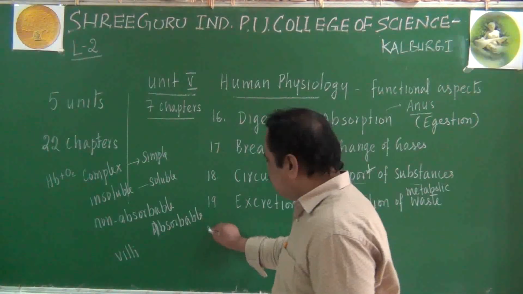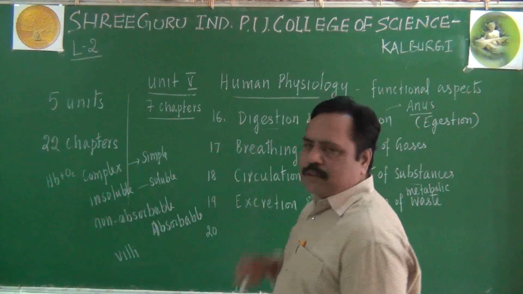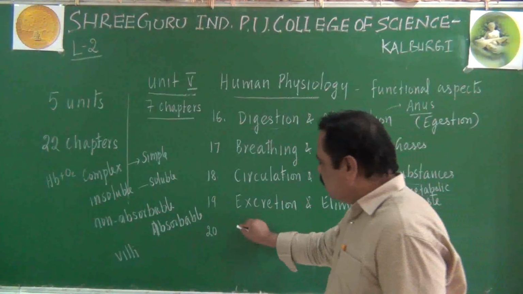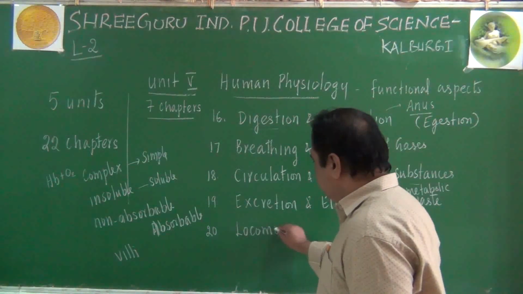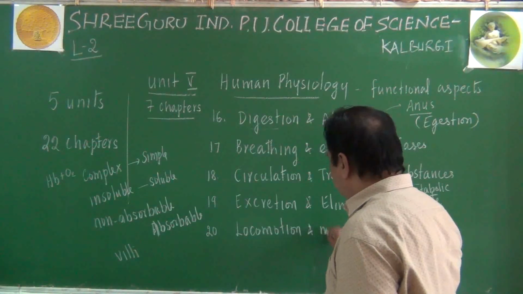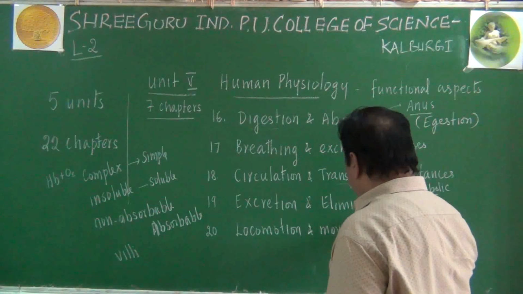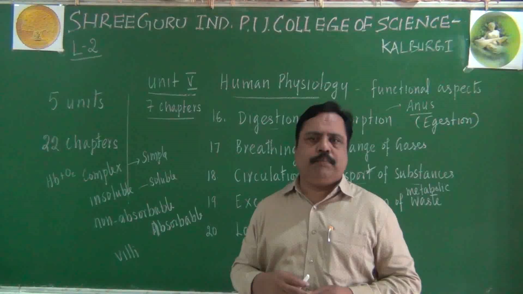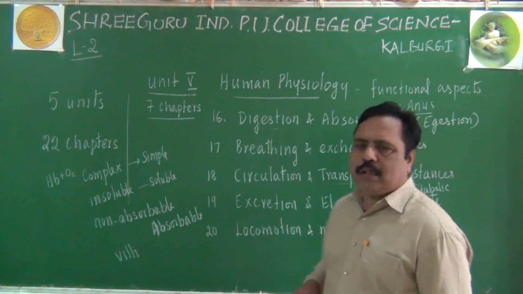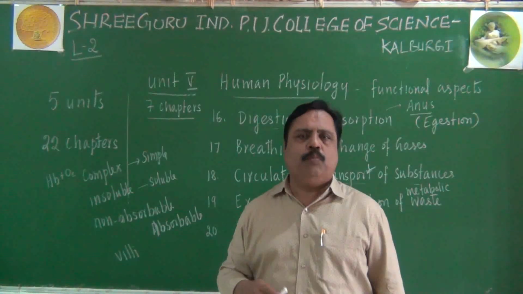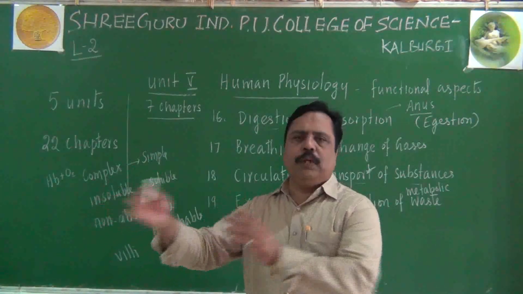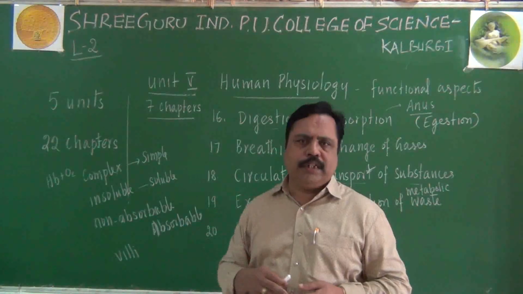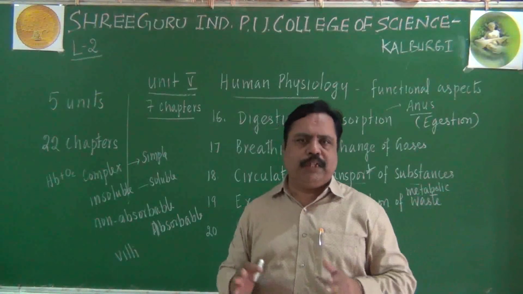The next chapter, the 20th chapter in the first year syllabus or the 5th chapter in human physiology, is based on locomotion. Remember, it is about locomotion and movement. Remember students, as human beings, or as a part of the animal kingdom, we are exhibiting a unique phenomenon called movement and locomotion. Movement refers to the whole body moving from one place to another, either by walking or by running, as far as the human body is concerned. Birds will fly, fishes will swim, that is different.